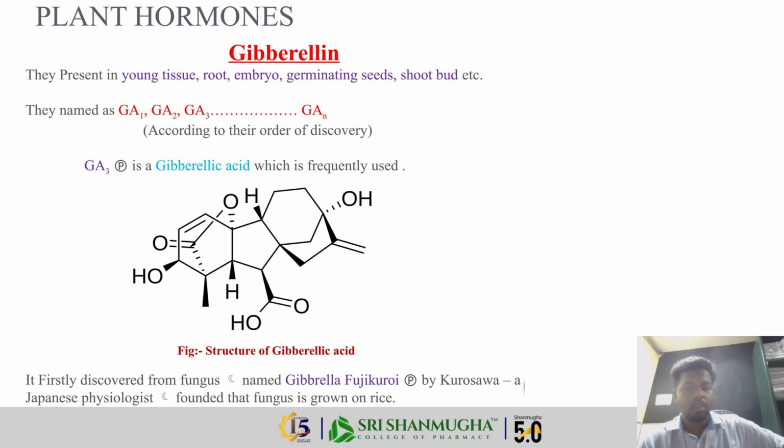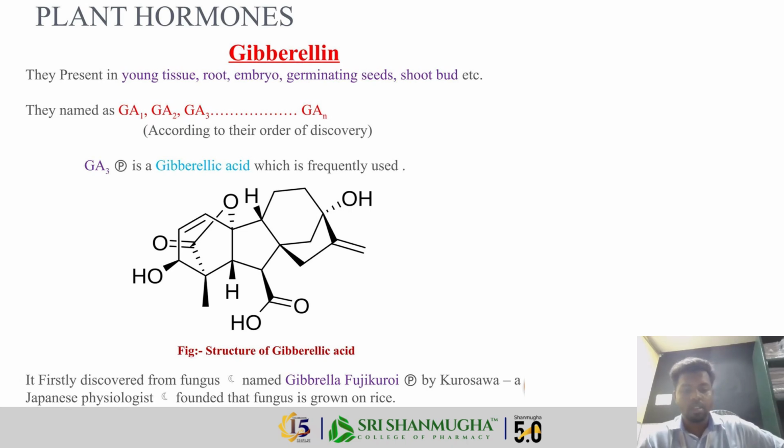So next is gibberellin. They are present in young tissue, root, embryo, germinating seeds, shoot, bud, etc. They are named gibberellic acid, so gibberellic acid 1, 2, 3, according to their order of discovery, and they are categorized like this. Gibberellic acid 3 is the gibberellic acid which is frequently used.